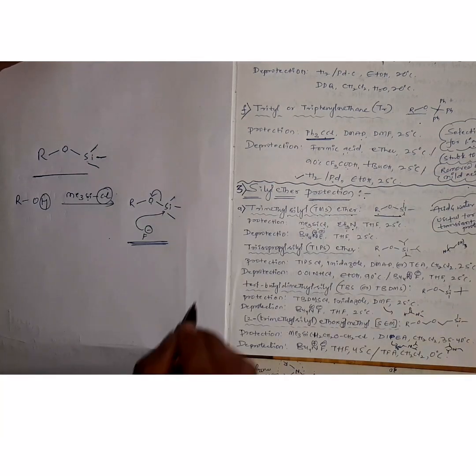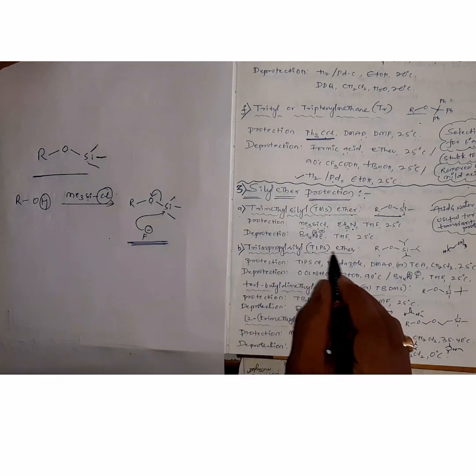Now coming to the second type of silyl ether protection, triisopropyl silyl ether protection, TIPS ether. Instead of trimethyl, in this case we are taking triisopropyl.